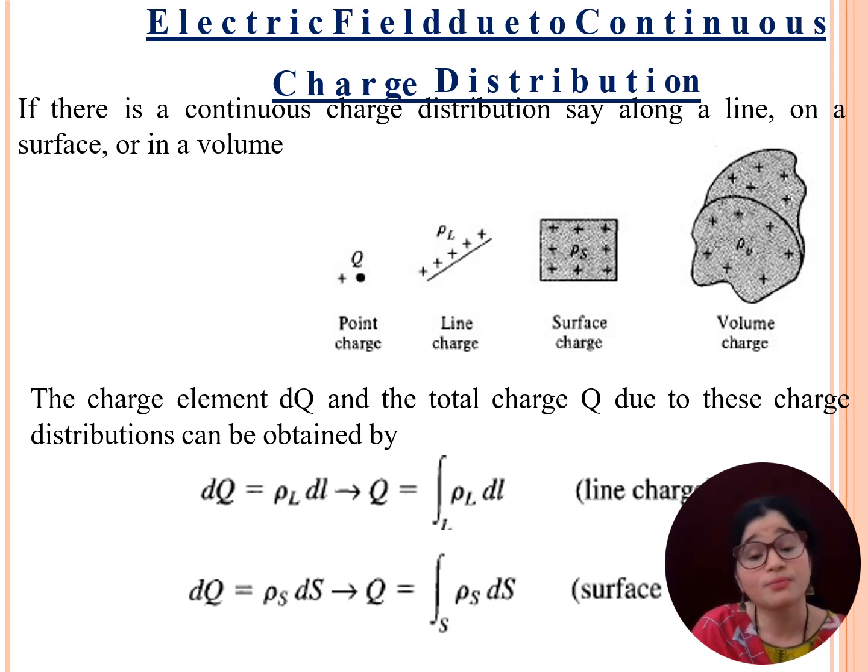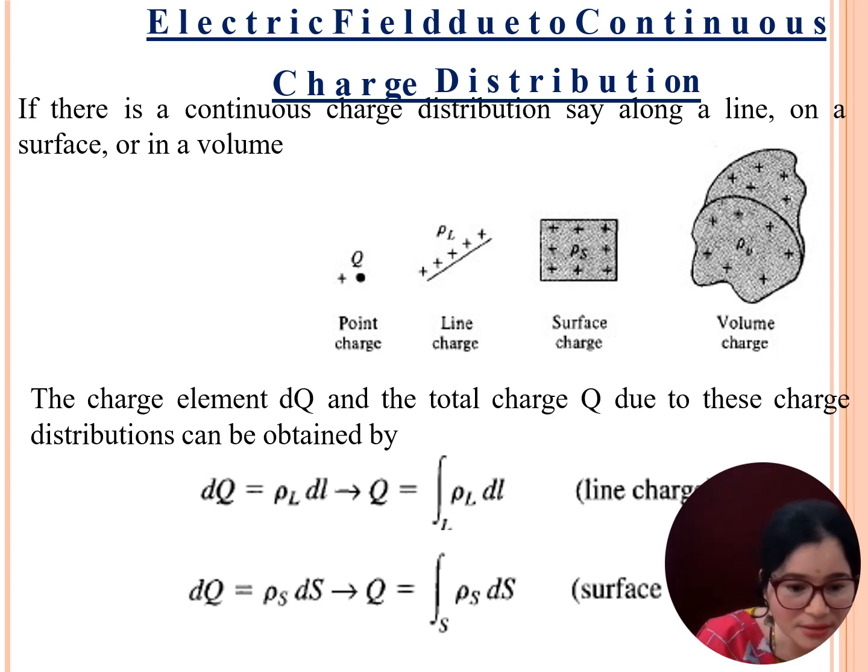Now I am going to describe the types of charge distributions we have: point charge distribution, line charge distribution, surface charge distribution and volume charge distribution.